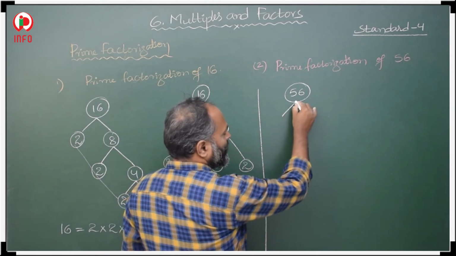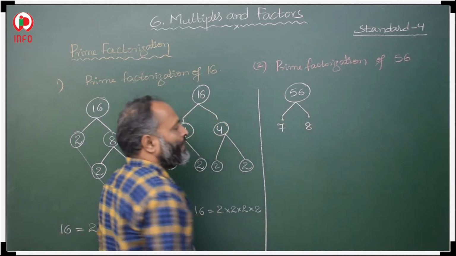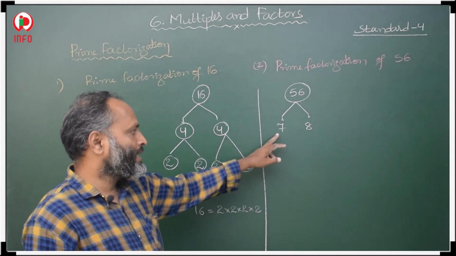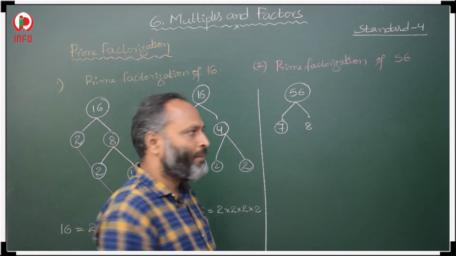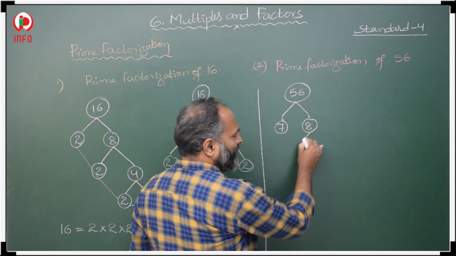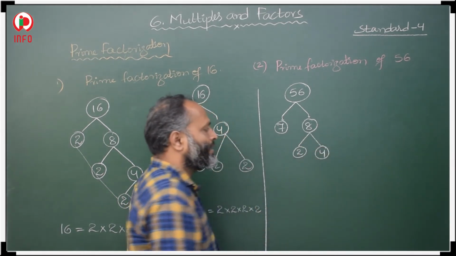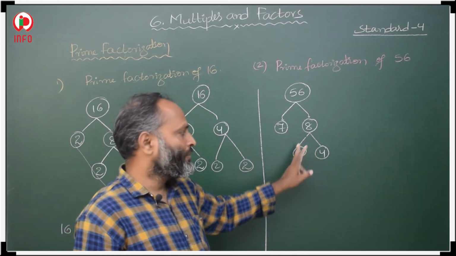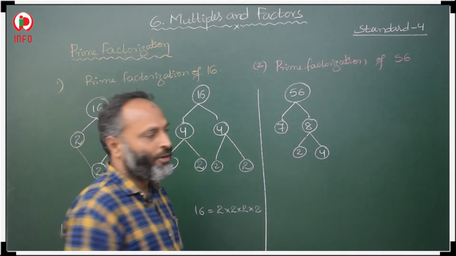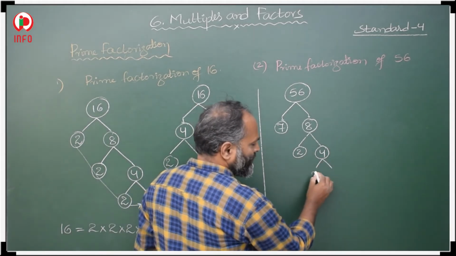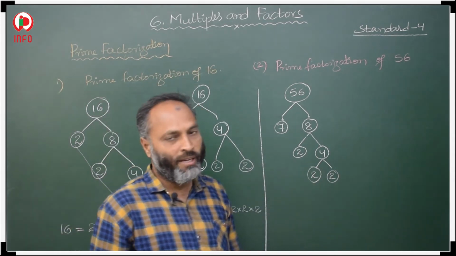Then 56, where will the 56 come? 7 8s are 56. Then this 7 we cannot split, why? Because 7 is a prime number. But this 8 we can split. How? 2 4s are 8. Again this 2 we cannot split, but we can split 4 as a product of two numbers, 2 2s. Now these we cannot split any further.